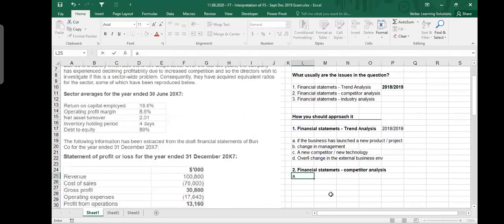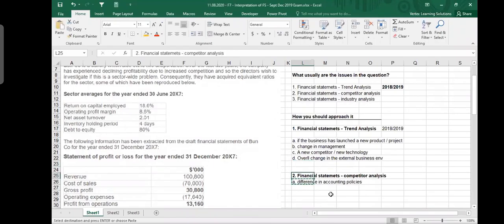You should be looking at differences in accounting policies. And by the way, differences in accounting policy should be considered here as well, because it is also possible that this year you have changed your accounting policy and as a result your numbers have changed. Maybe you are now doing revaluation of assets, which you were not doing before. As soon as you revalue, your assets go up, the revaluation surplus increases, equity increases, which means gearing changes. So changes in accounting policies is always one reason you should pay attention to, and you have to write just one or two lines on any such area.